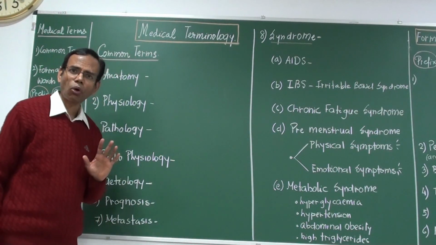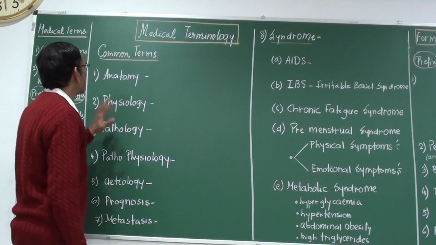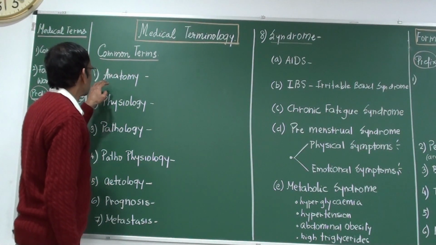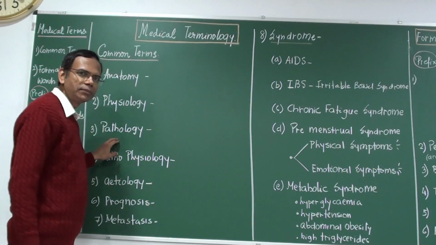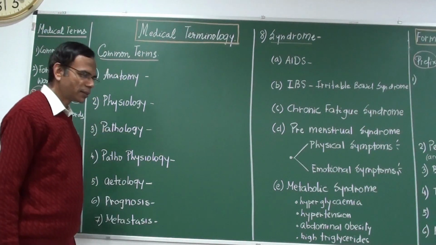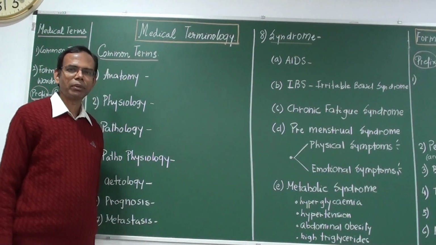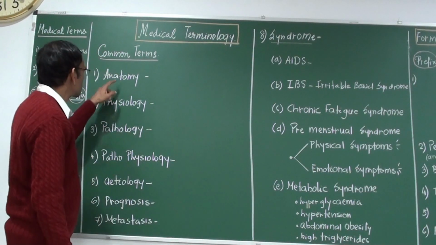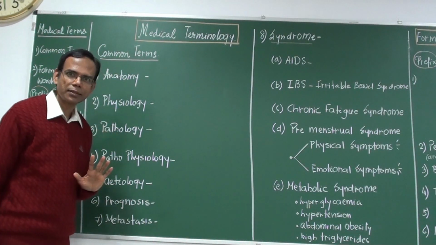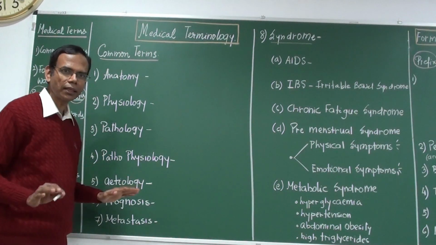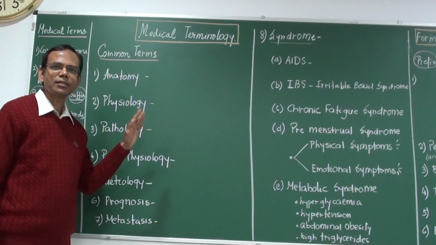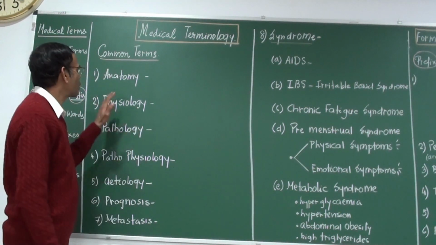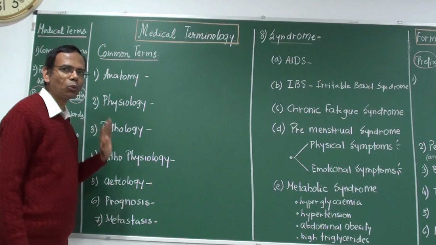What are the most common words? Now the common terms are, first, anatomy, physiology and pathology. When a medical student goes to medical school, he studies all these three subjects in full detail. But now at least we have to understand what these subjects are or what is the meaning of these words.